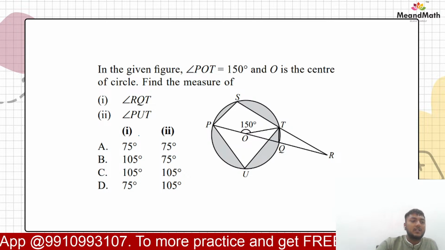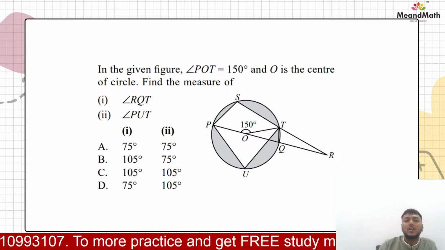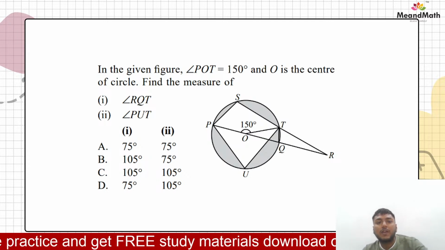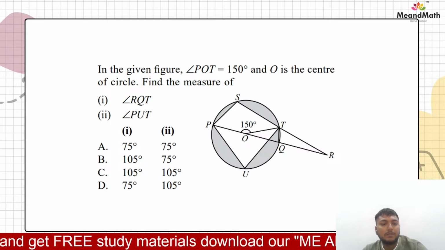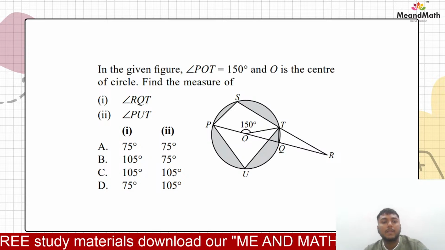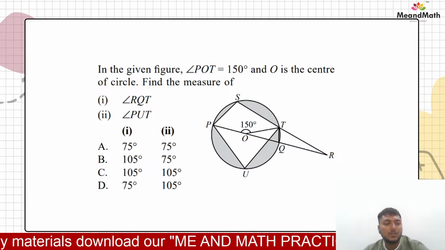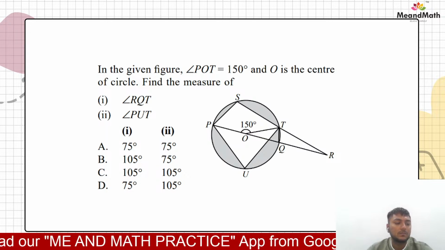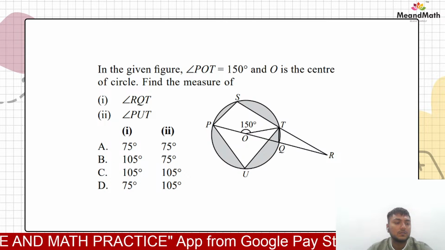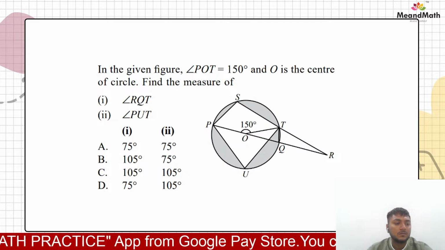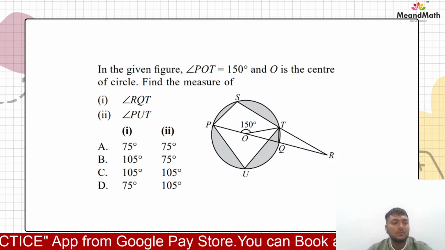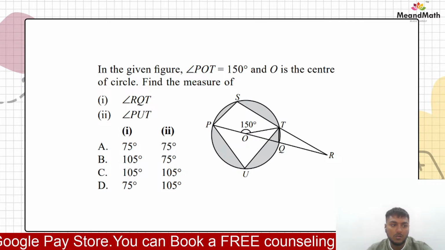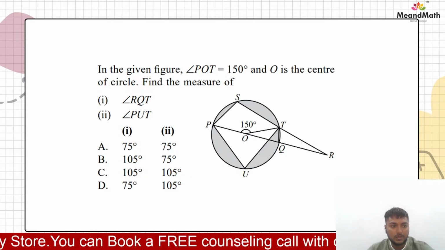Now what we have in the next question, in the given figure, angle POT is equal to 150 degrees, and O is the center of the circle. We have to find the measure of RQT and PUT. So how will we solve this question? How can we solve this type of question?